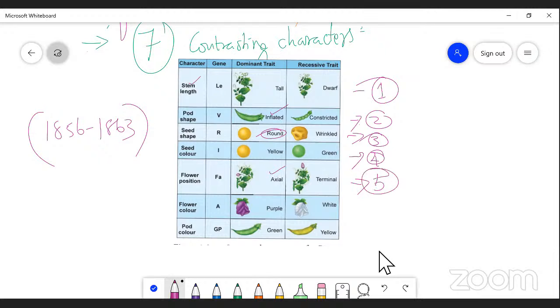And the 6th contrasting character, color of the flower. One is purple, which is a dominant one, and white is recessive. While crossing purple with white, F1 will always be purple, because dominant expresses first and recessive expresses later. The next, pod color: green is a dominant one, and yellow is a recessive character. So these are all the 7 contrasting characters taken by Mendel, right?